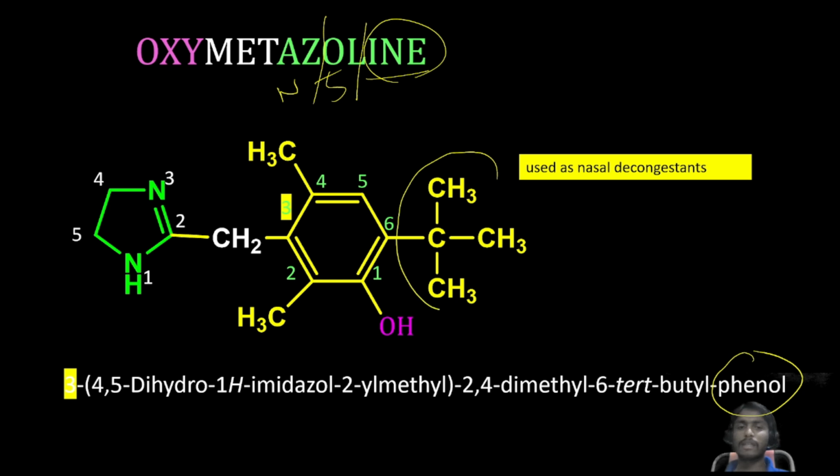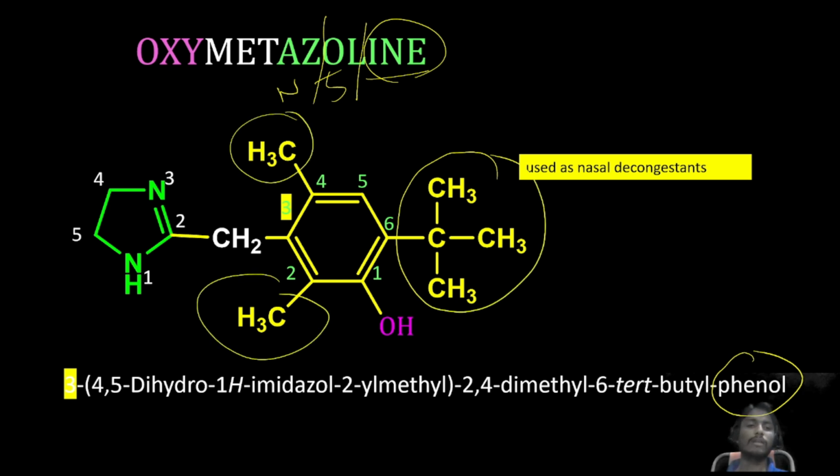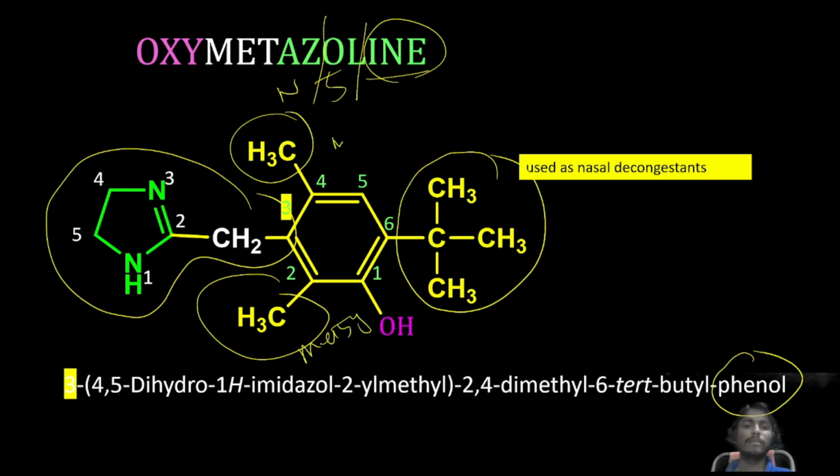Okay, at 6th position it contains one substitution, 4th position, second position and third position. See, all are substitutions only. So which one we need to write first means based on alphabet. What is the name of this one? Methyl. So this name is methyl. What is the name of this one? Tertiary butyl. Okay, tertiary butyl. Next, what is the name of this one?